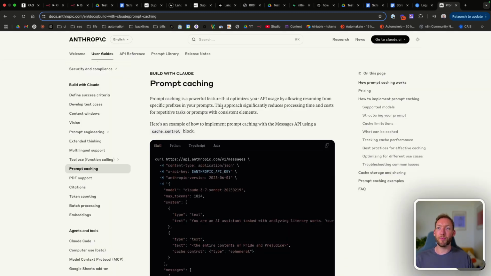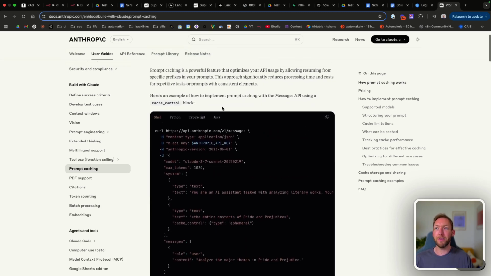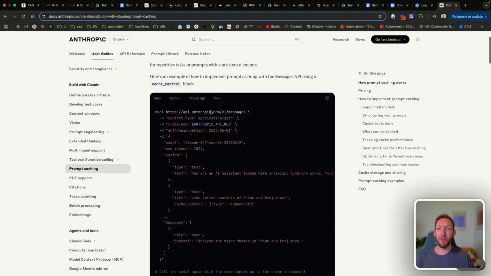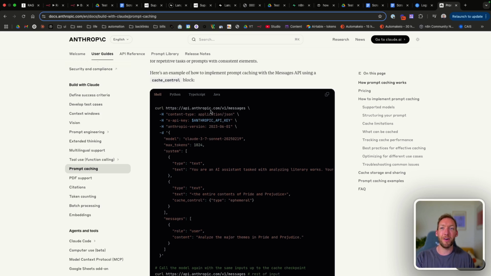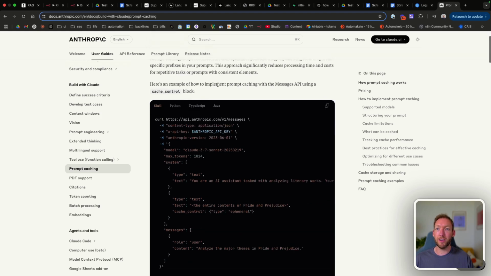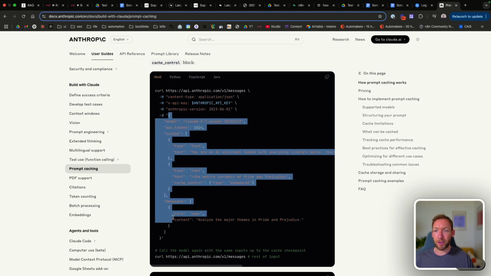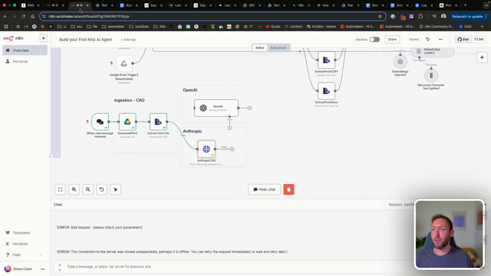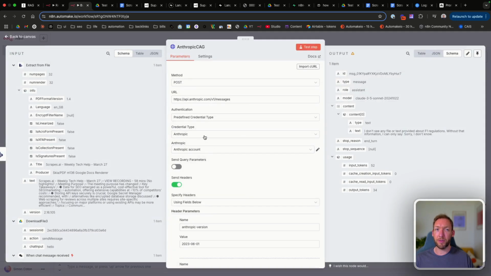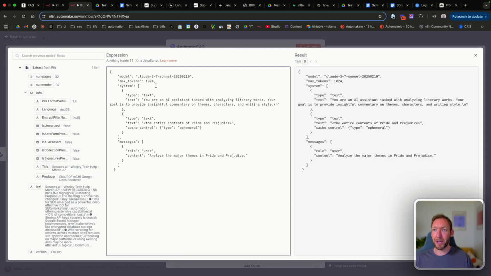So the biggest difference with the prompt caching for Anthropic in particular is mainly in how we do it inside n8n. So within n8n's Anthropic node, we cannot actually use the caching function. So we need to connect to the API using an HTTP request. And inside the Anthropic docs, inside prompt caching, they give you a curl command for this request. So all you need to do is take everything inside the D here, take it back to a fresh HTTP node in n8n. We'll use the body type JSON, and then inside the JSON expression, we will paste in this.